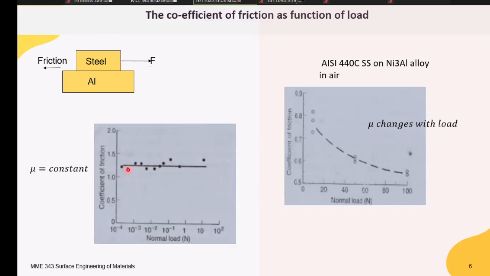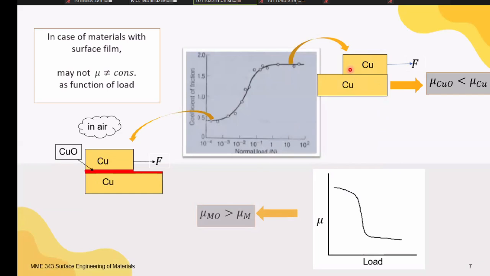For this case, the coefficient of friction is constant irrespective of the load, and for this one, the coefficient decreases with increasing load. And for this one, the coefficient between copper surfaces is higher in value, but due to chemical activity in air, a copper oxide film generates here, for which the coefficient value is lower. But with increasing load, the film ruptures following this transitional line.